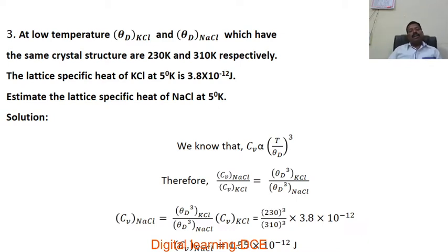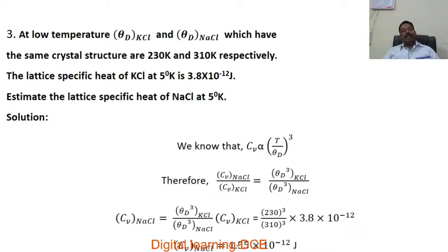The specific heat at constant volume, the atomic heat capacity of KCl crystal at 5 degree Kelvin, is given. Estimate the lattice specific heat of NaCl at 5 degree Kelvin. So, you have to calculate the lattice specific heat of NaCl crystal at 5 degree Kelvin.